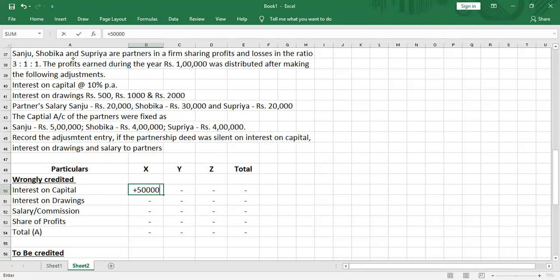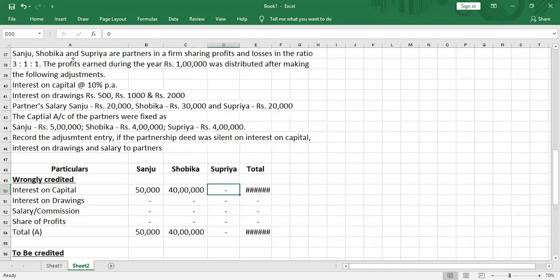I'm going to write that interest on capital is 10%, so 5 lakh into 10%, 50,000 for Sanju, Shobika, and Supriya. 4 lakh into 10%, same 4 lakh into 10%.